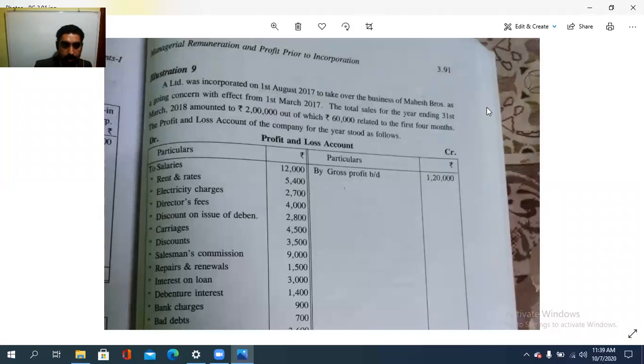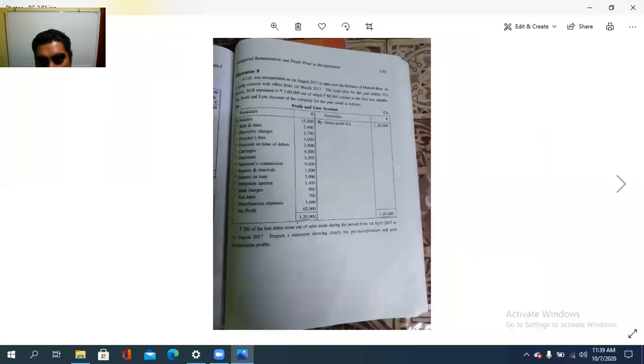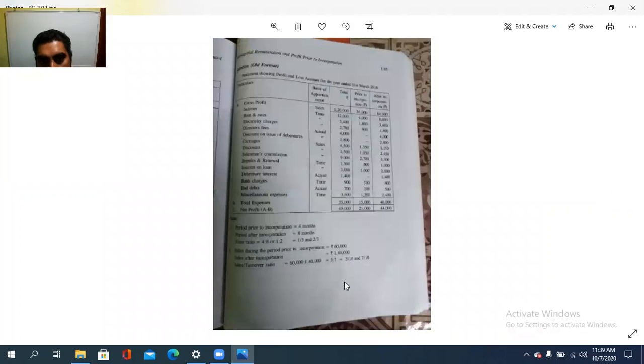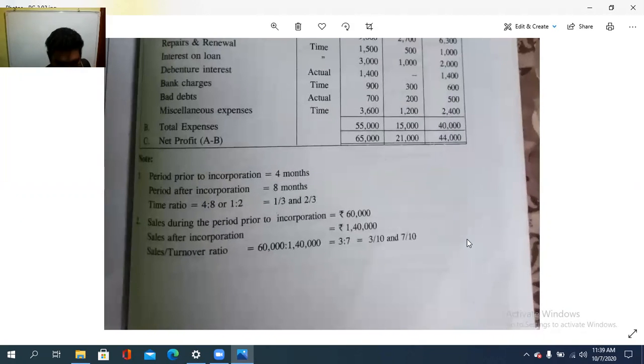Only that is the case. So we need to apportion it. In this way, we need to calculate the profit prior to incorporation. See, period of profit prior to incorporation, 4 months. First 4 months is 4. So 4:8, then only 12, isn't it? So 60,000 sales relates to the profit of the first 4 months. Out of the total 2 lakh, 60,000 is for the first 4 months, and the balance? 2 lakh minus 60,000, how much will we get? That is 1,40,000. So 60,000 to 1,40,000 is the sales ratio, and 4:8 is the time ratio.